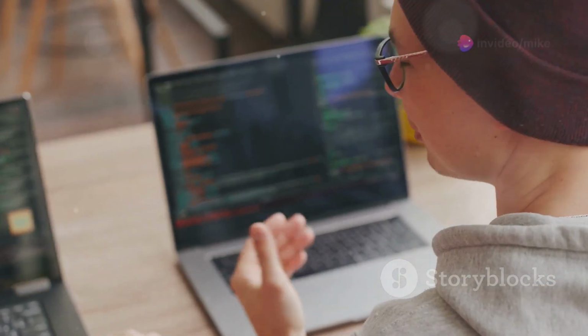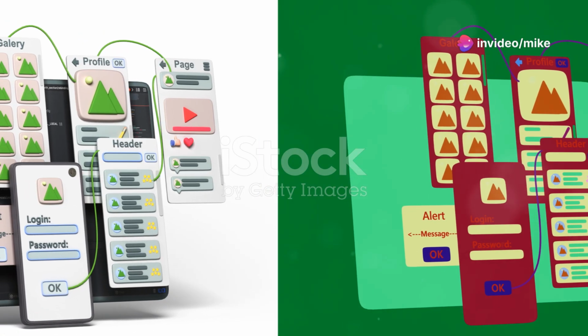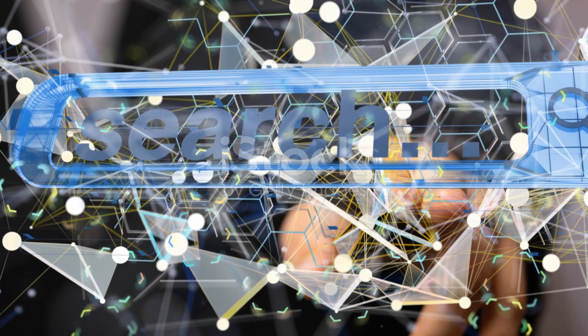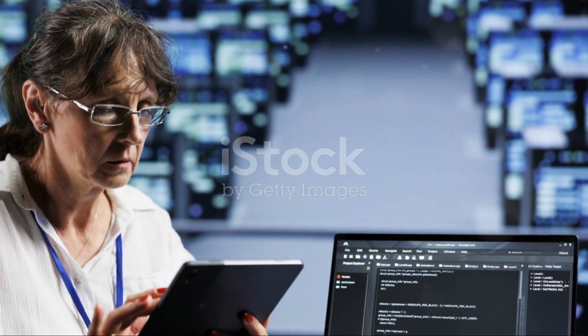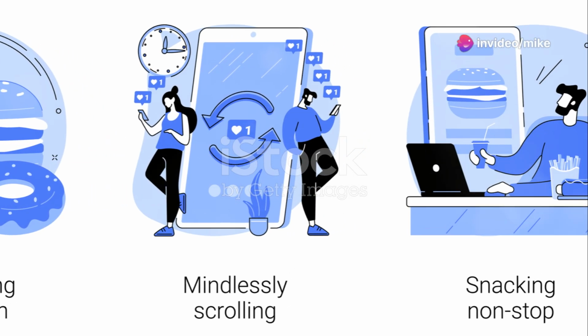This led to the emergence of cross-platform development frameworks. These frameworks promised to solve the problem of building separate apps. They offered a way to write code once and use it across different operating systems. But many early attempts fell short. They often compromised performance or lacked the native look and feel.